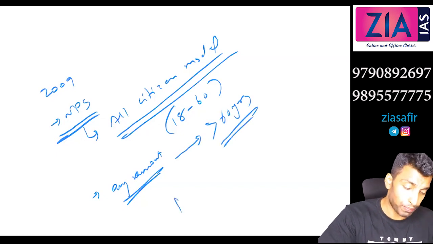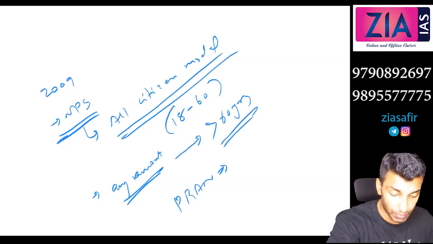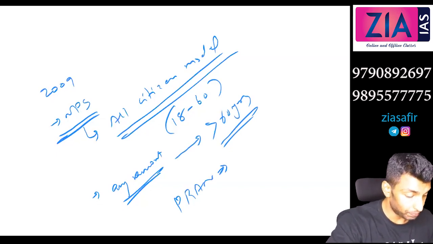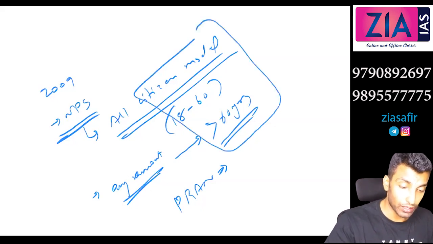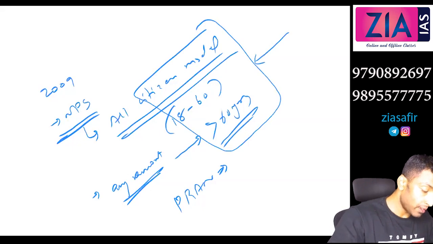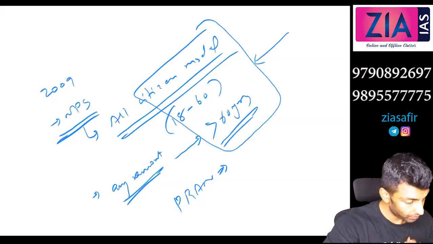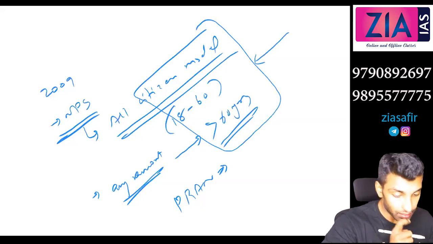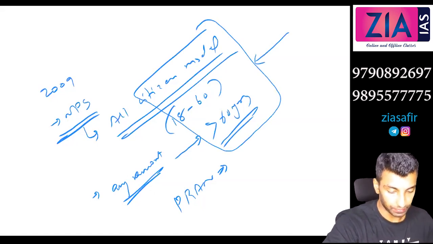And there is the Permanent Retirement Account Number, and all these things will be there. So it is actually an investment scheme, okay? For the future. Plus he will also get some benefit in income tax, right? Yes, that tax benefit you will get.